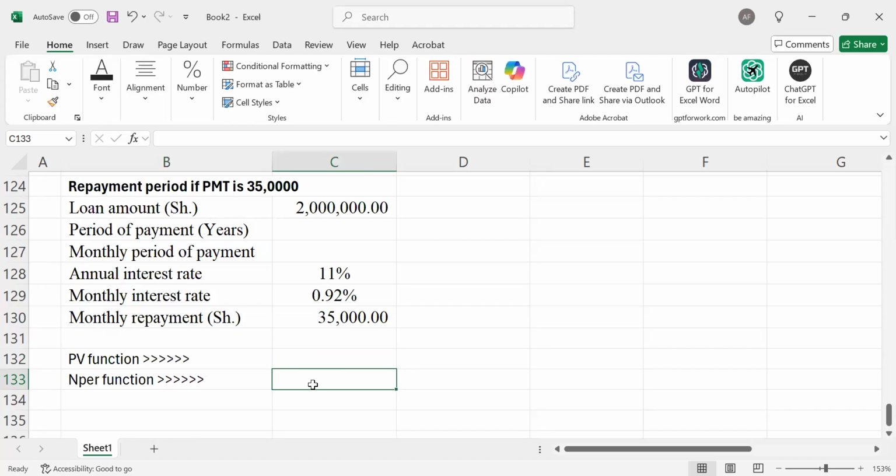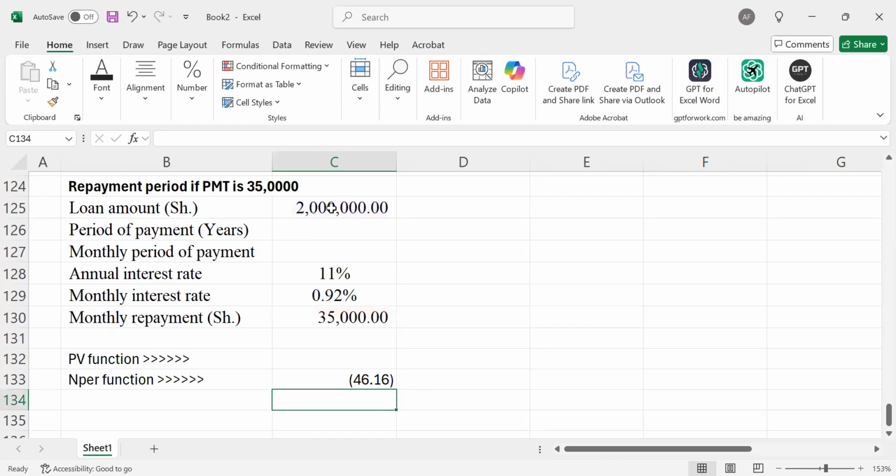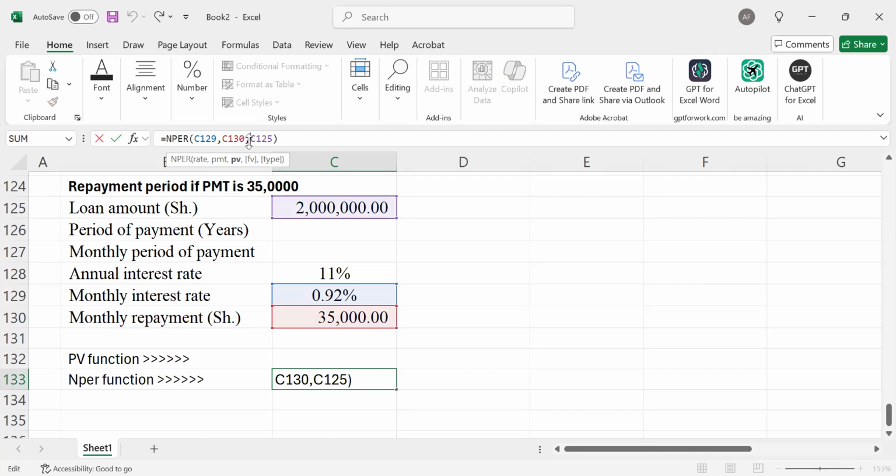So how will you go about it? Equal sign NPER. For rate, we take our monthly interest rate, comma. Our PMT is now 35,000, whatever I'll be paying on a monthly basis, comma. The present value of this loan, you know very well, is 2 million. Remember, you have to put a negative before your loan amount.